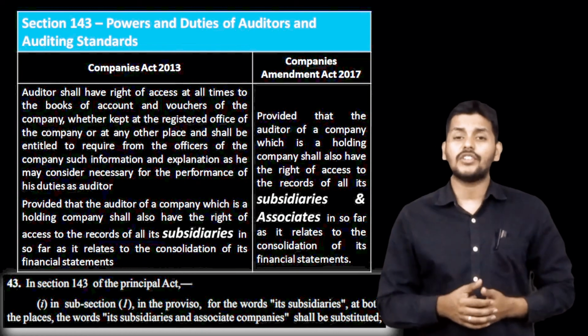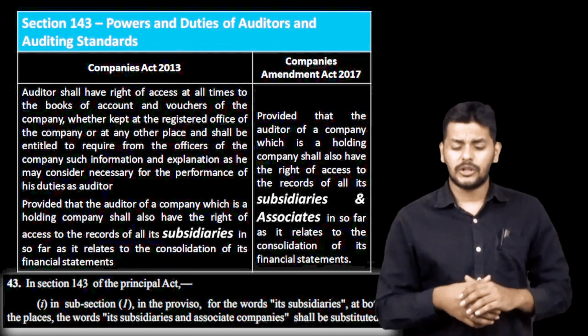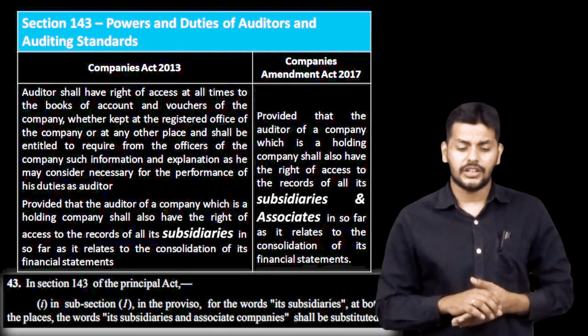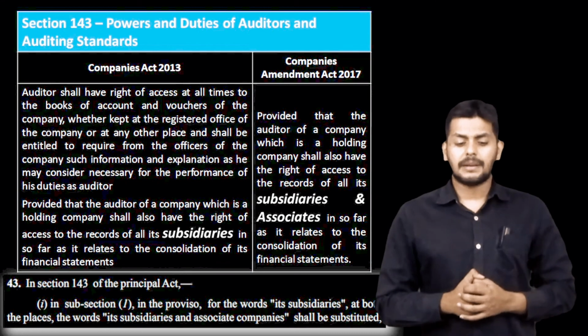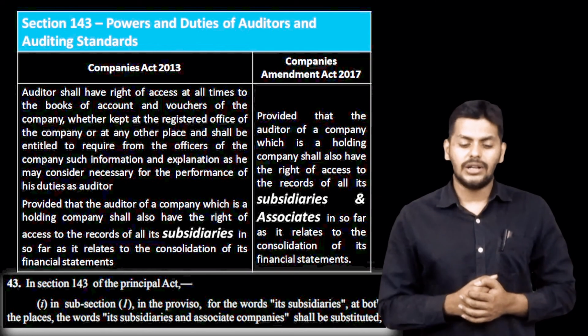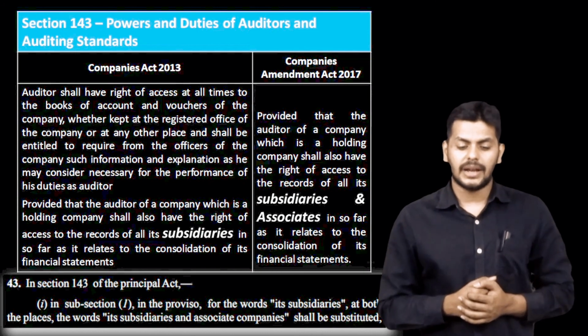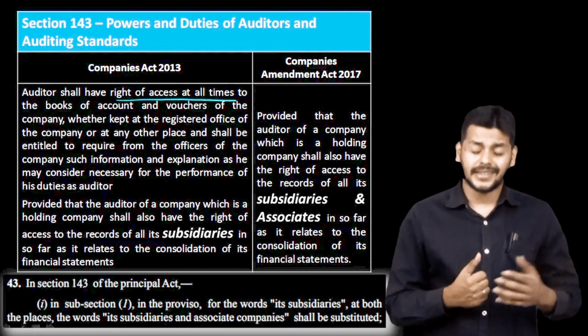Alright, let's move on that note to the next change we are looking at in section 143, wherein we are talking about the powers and duties of the auditor, and of course 143, 9 and 10 talking about the auditing standards. Where exactly is the change? Now watch out here. I'm first taking up the Companies Act 2013 provision. Auditors shall have the right of access at all times to the books of account and vouchers of the company, whether kept at the registered office or at such other place.